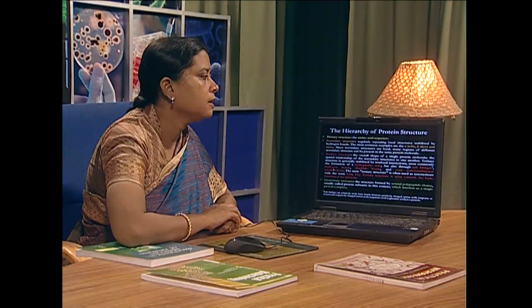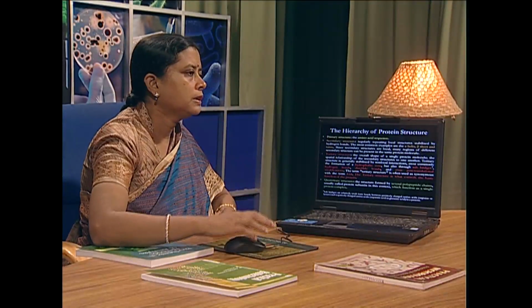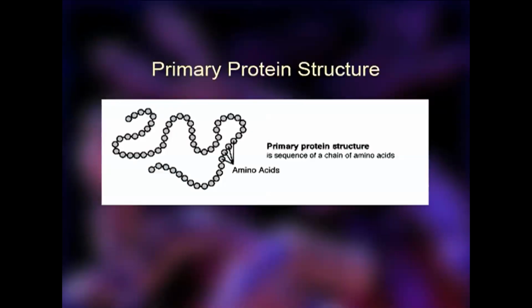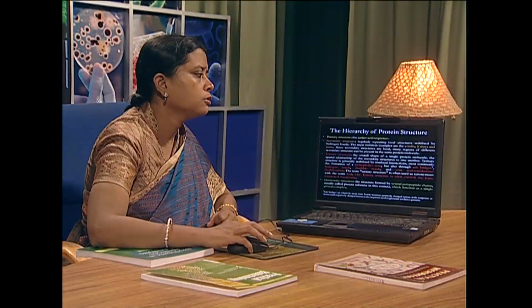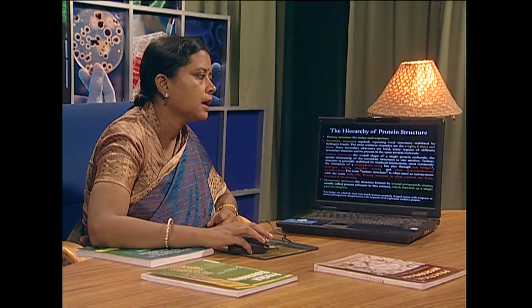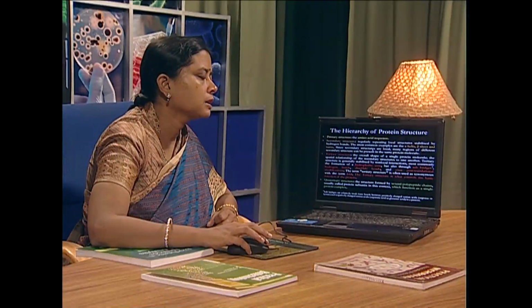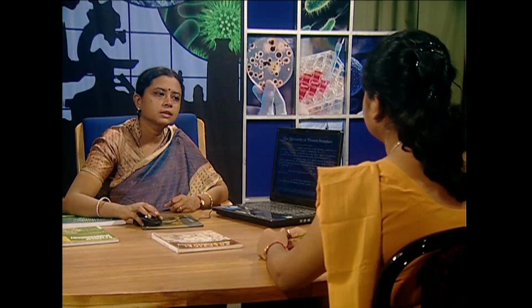In the hierarchy of protein structures, we first find the primary structure, the amino acid sequence, and then comes the secondary structure. These are the regularly repeating local structures stabilized by hydrogen bonds, and the most common examples are the alpha helix, beta sheet and turns. Since secondary structures are local, many regions of different secondary structures can be present in the same protein molecule.